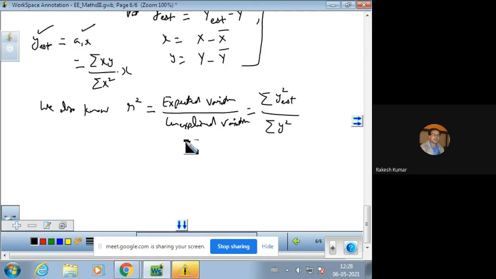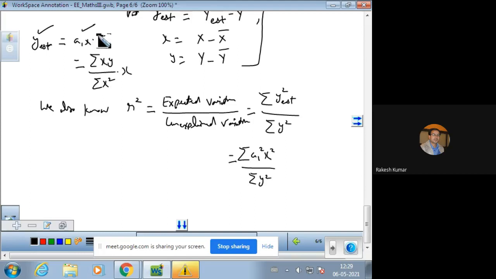So now we have to put the formula, that is sigma y estimated square. By using this, we shall have a1 square x square divided by sigma y square.